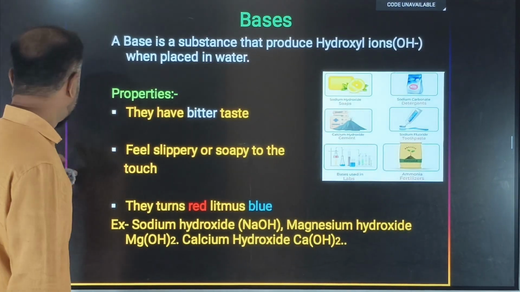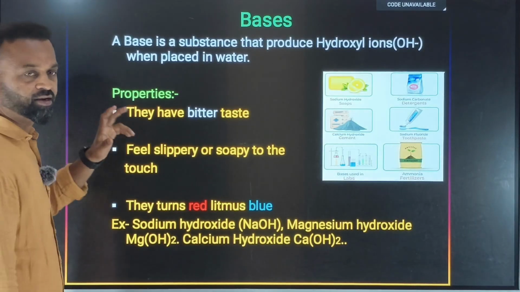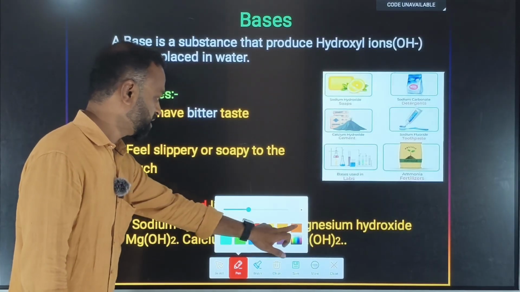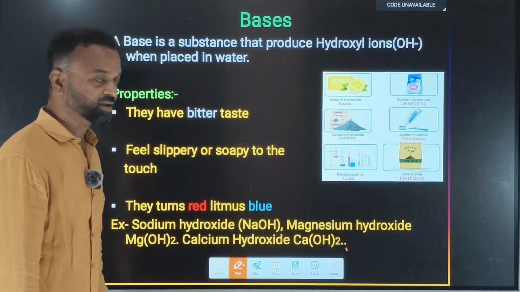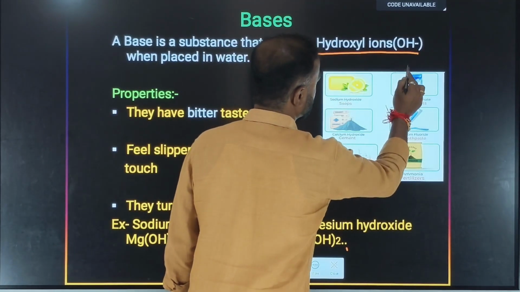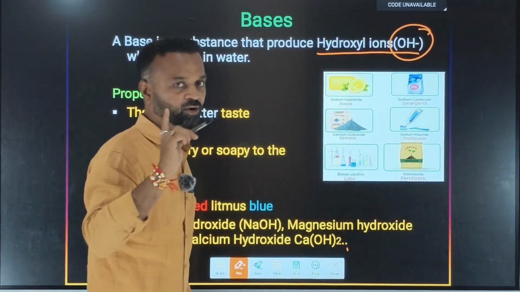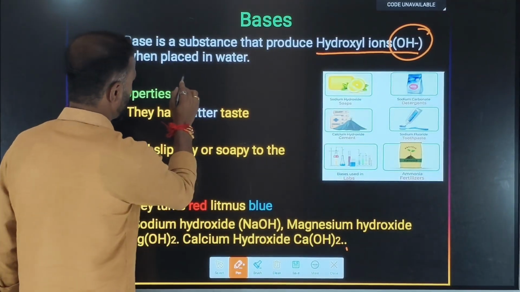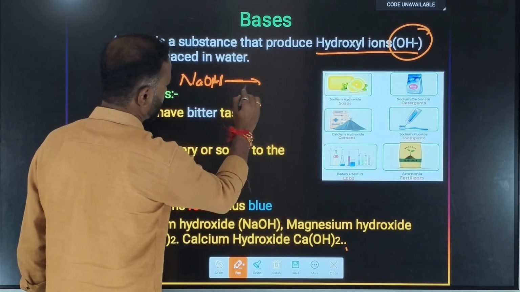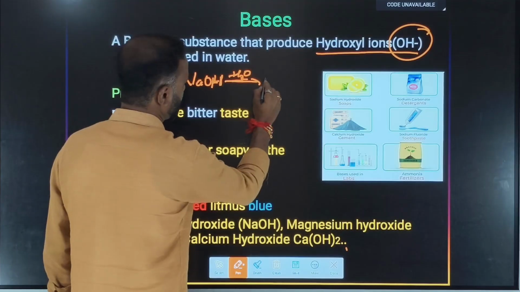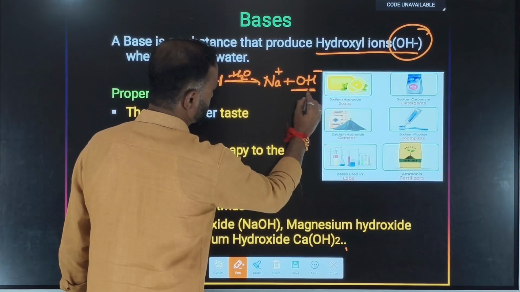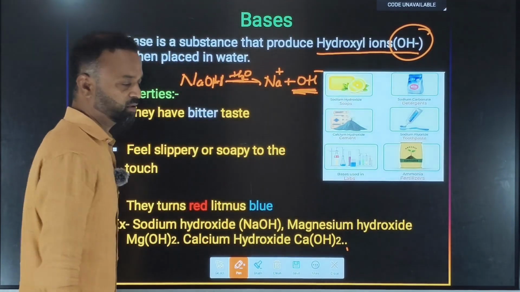Next, let us try to understand the bases. Like how in the acids we discussed that acids are chemical substances that produce H plus ions, similarly, bases are also chemical substances, but they do not produce H plus ions. In fact, they produce hydroxyl ions or OH minus ions. Let us take an example, NaOH. When treated with water, it produces Na plus and OH minus ions, hydroxyl ions. We call it hydroxyl.